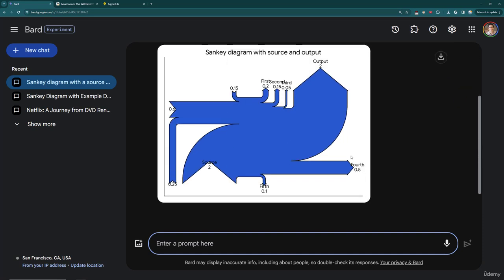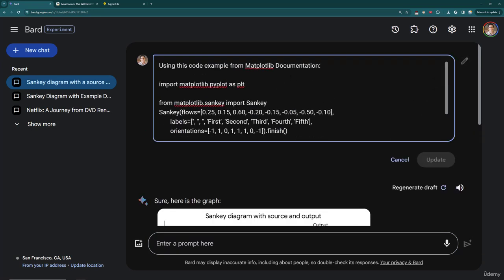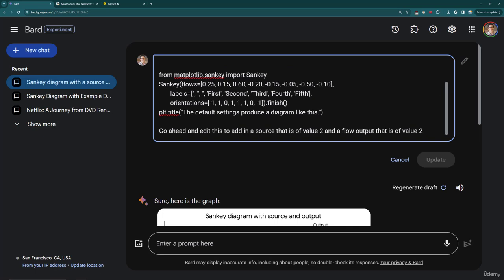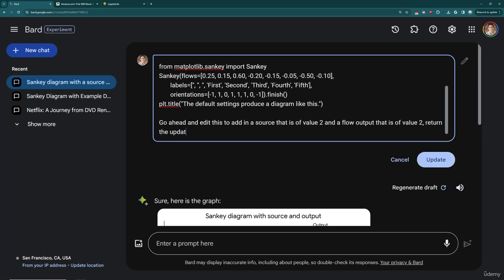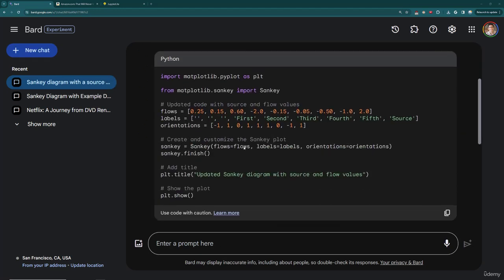And whoops, it actually ran the code here. That was not my intention. So it's showing me the actual graph of running this. Let me go ahead and edit this and tell it not to run that code. So we'll say update and edit this, so return the updated Python code. So let me go ahead and update that. You can see that it was actually able to execute that code and give me an updated diagram. That was not what I wanted. I just wanted the code itself. All right, so there is the updated code.